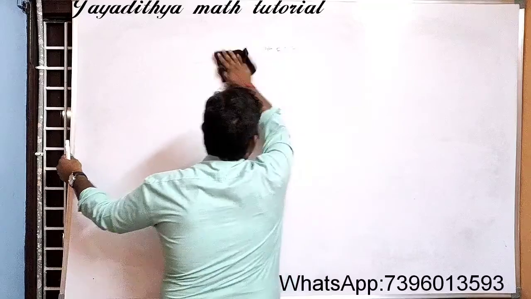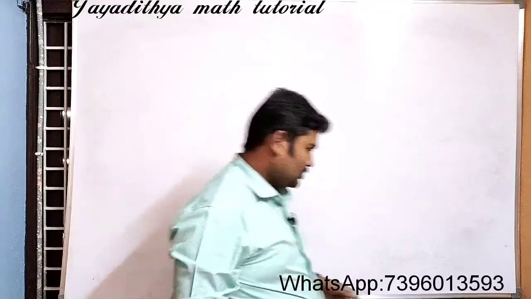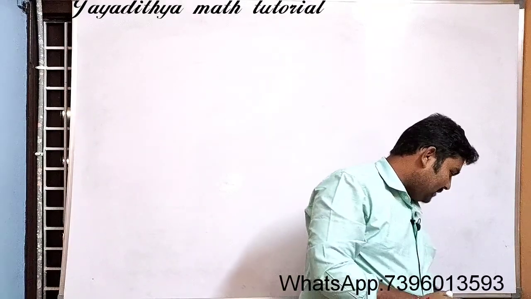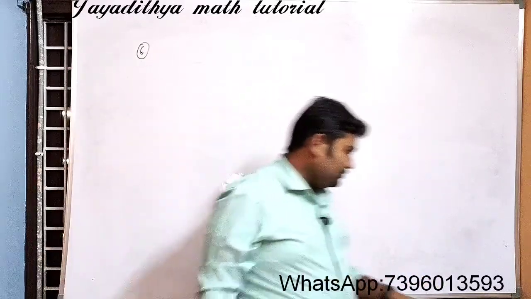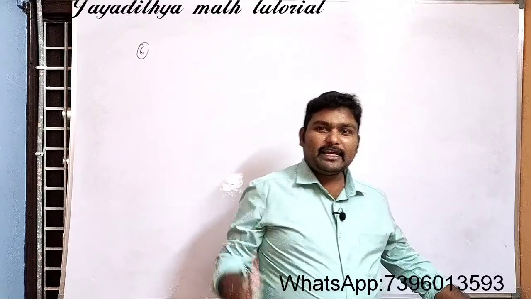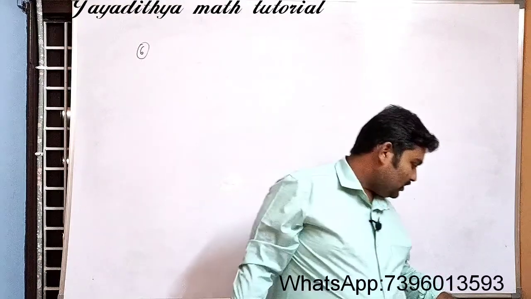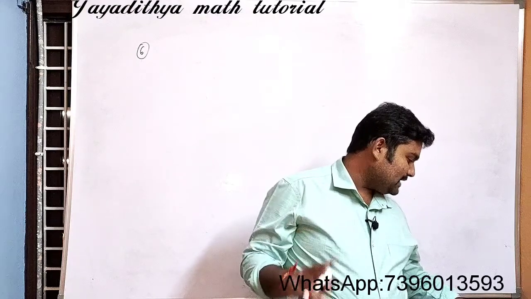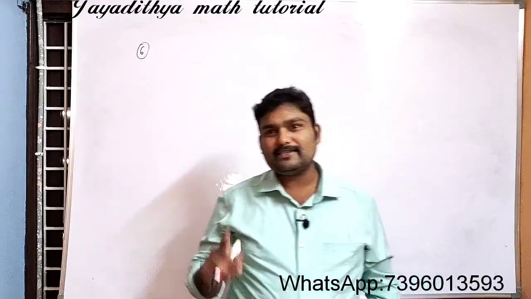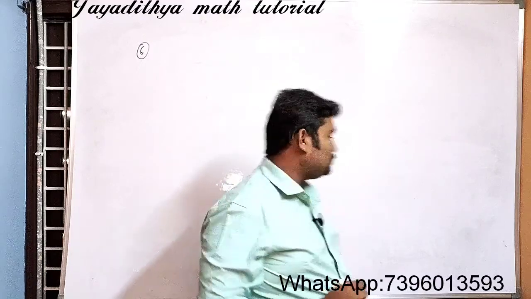See here, there are 3 children now. I am discussing problem 6 here. It is given that in a group of 3 children or 3 students, the probability of 2 students having the same birthday is 0.992.